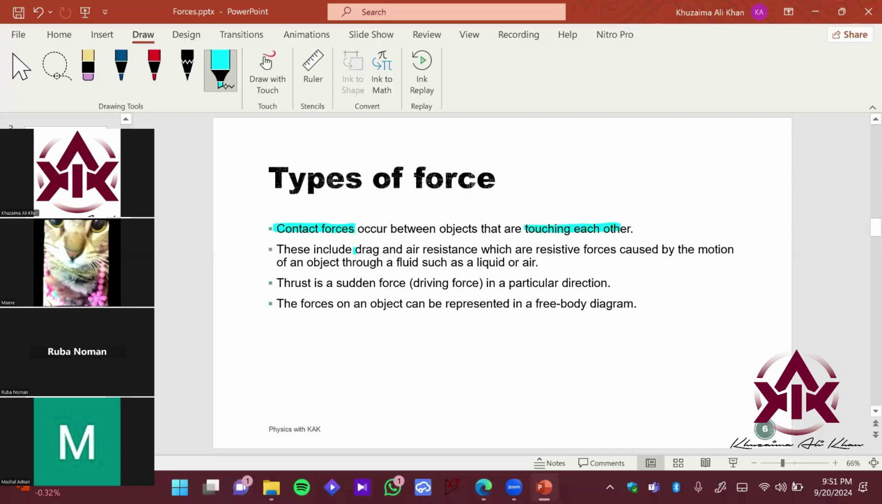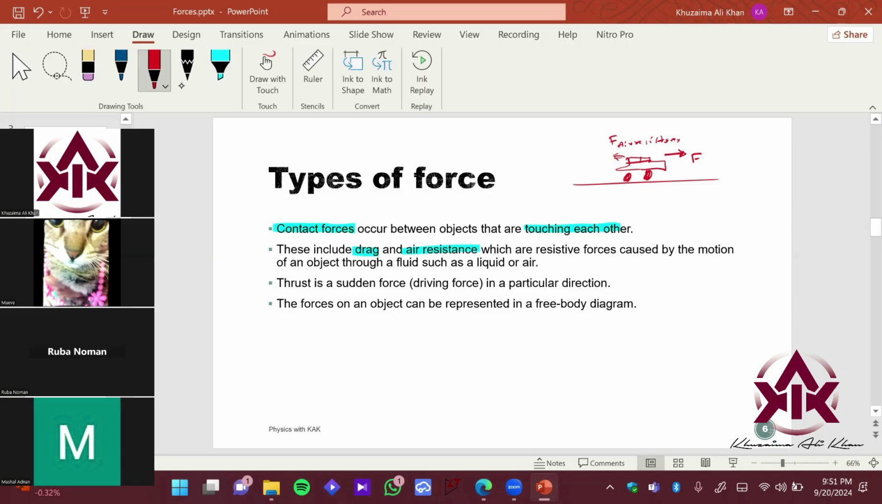Okay, so we have drag, we have air resistance. Imagine, let me draw my Bugatti. Imagine you have a Bugatti and you're driving across the road. Obviously, when you're moving forward in this direction, there would be an opposing force. That will be air resistance. Whenever you have air, you will have air resistance.